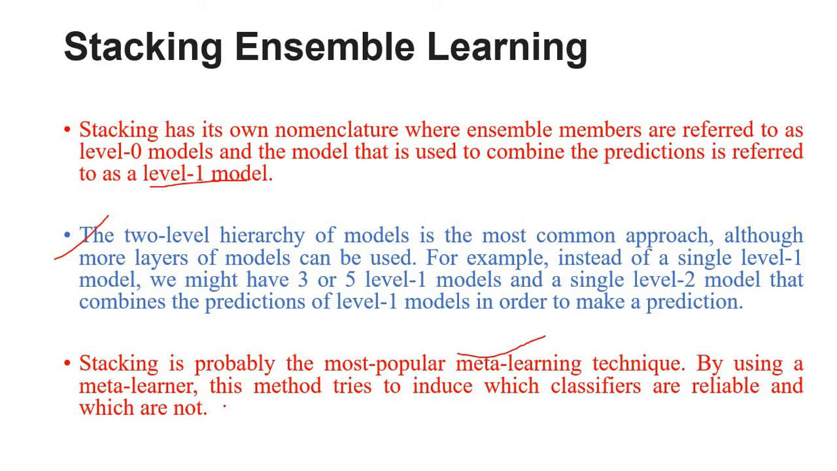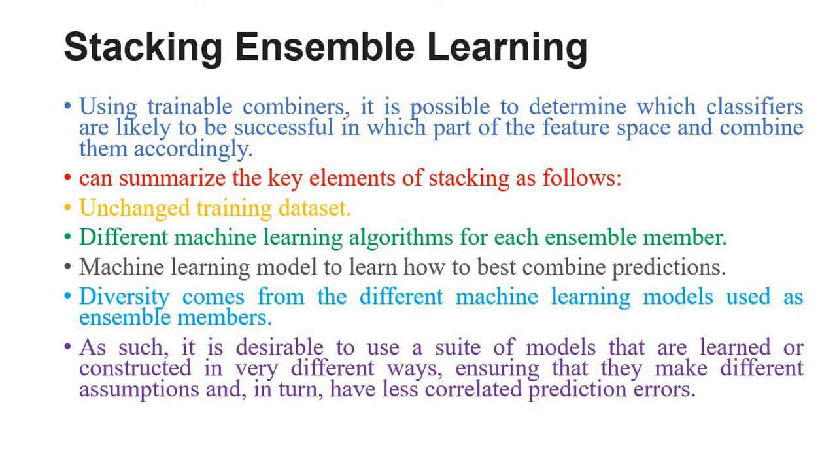By using a meta-learner, this method tries to induce which classifiers are reliable and which are not reliable. So, using training combiners, it is possible to determine which classifiers are likely to be successful in which part of the feature space and combine them accordingly. The points can be summarized as: unchanged training dataset, different machine learning algorithm for each ensemble member, a machine learning model to learn how best to combine predictions, and diversity comes from the different machine learning models used as ensemble members.